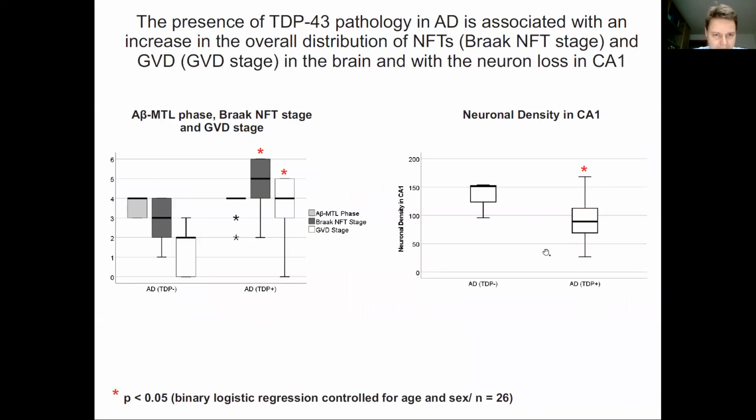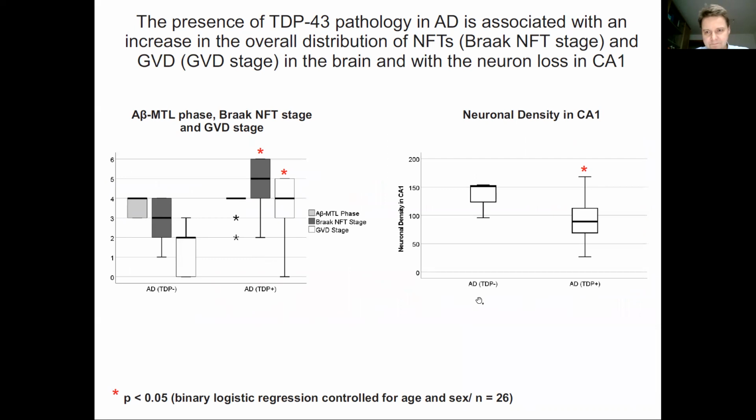When we compare AD cases with and without TDP pathology, we see that the A-beta phase is similar. There's no difference in the A-beta phase, but the Braak neuropathological stage and the GVD stage are both higher in AD cases with TDP pathology compared to AD cases without TDP pathology.